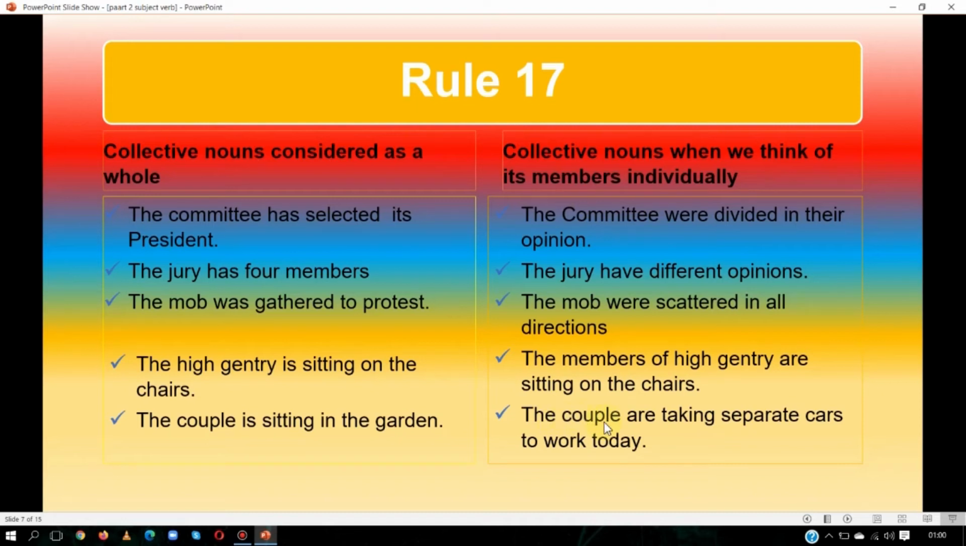So here, the couple are taking separate cars to work today. So they are going separately with their cars. So we are talking about 2 different people, so we have used the plural verb. I think it is clear. Let us see the next.